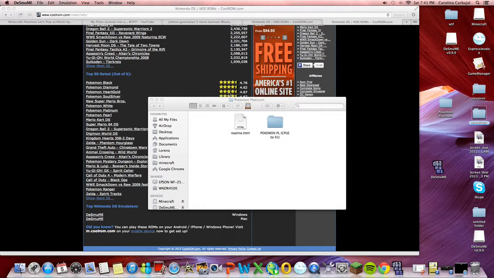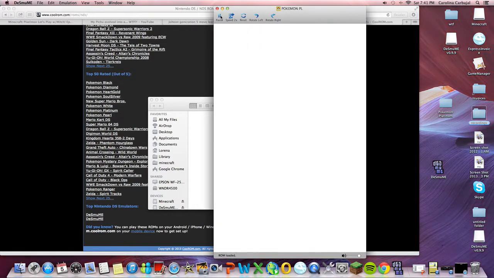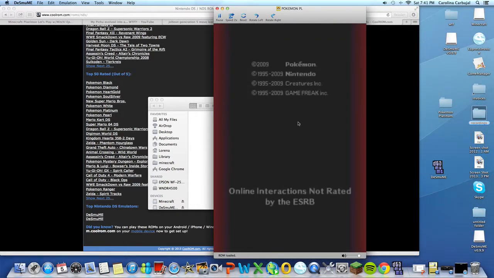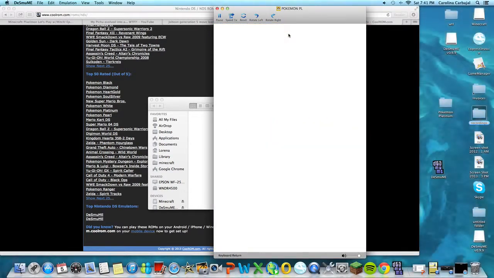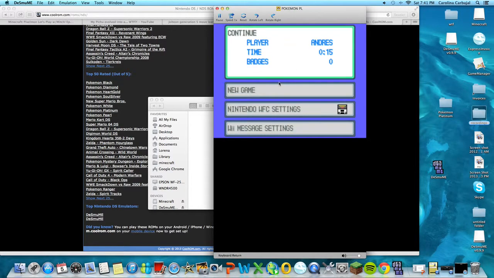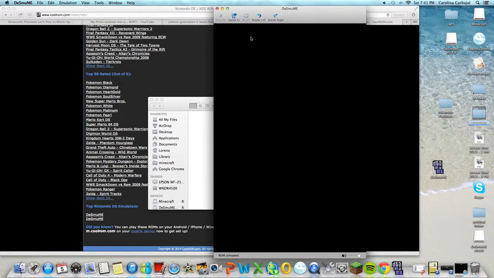And this thing should pop up, and you should hit that button, and then with that you want to hit enter. Let me put down the volume, that thing's way too loud. Enter, and then enter again. Then here you have it, guys. You have successfully installed DeSmuME and what comes with it, pretty much.